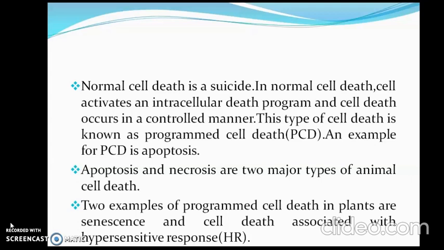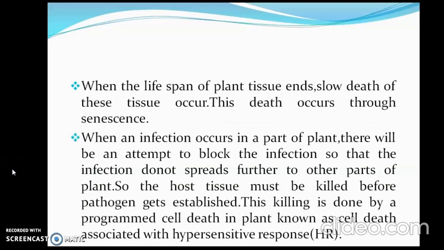Two examples of programmed cell death in plants are senescence and cell death associated with hypersensitive response. When the lifespan of a plant tissue ends, slow death of these tissues occurs. This death occurs through senescence. Senescence means the process of deterioration with age.